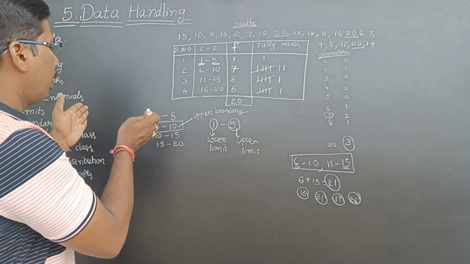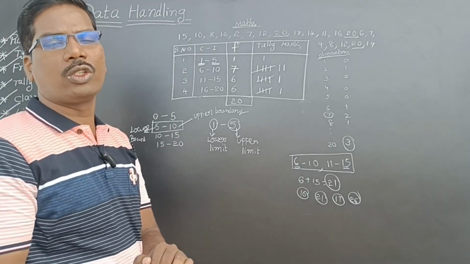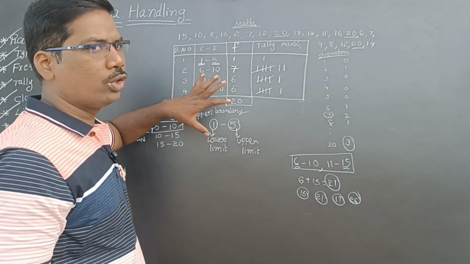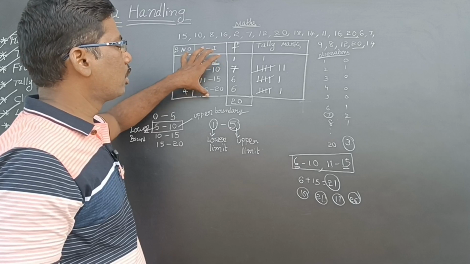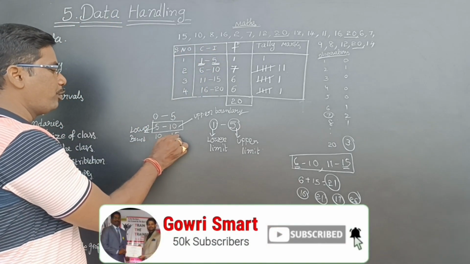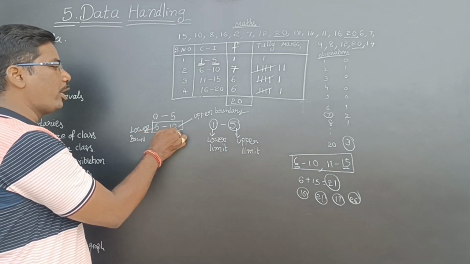Means for exclusive class intervals only, we are using boundaries, isn't it? For inclusive class intervals, we are not using boundaries, only class limits. So limits, lower limits, upper limits. Here also we can say 10 is the lower limit, 15 is the upper limit. Here also 5 is the lower limit, 10 is the upper limit.